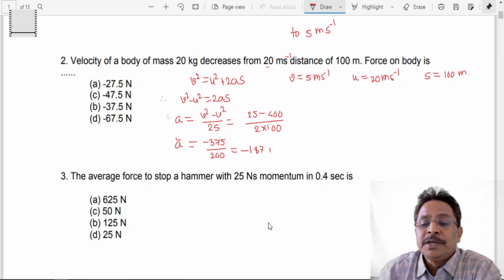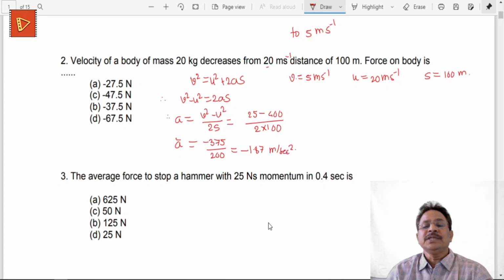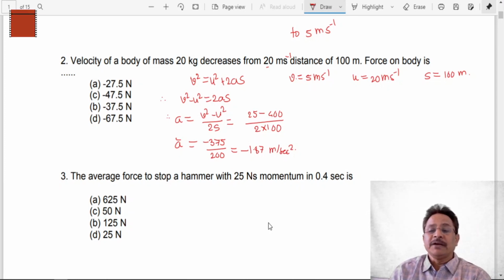Now this is meters per second square. So this is the acceleration or deceleration provided in the object when it reduces its speed from 20 meters per second to 5 meters per second, and the distance taken for this much reduction of velocity is 100 meters. On the basis of this information, acceleration calculated is 1.87 meters per second square. So just divide this by 200, you will get this answer.